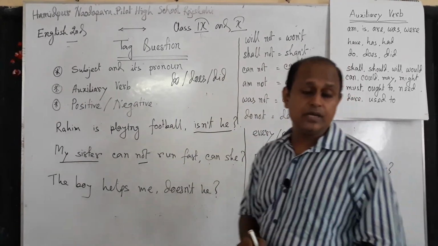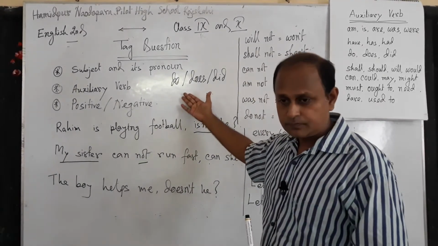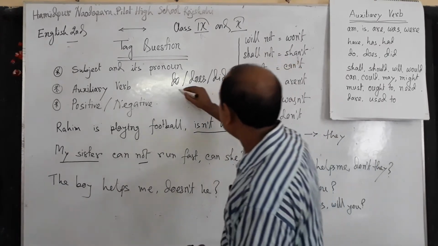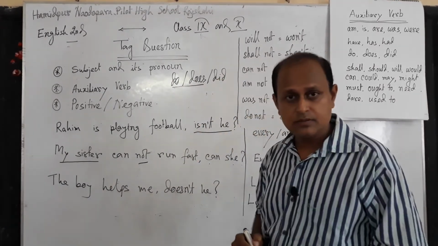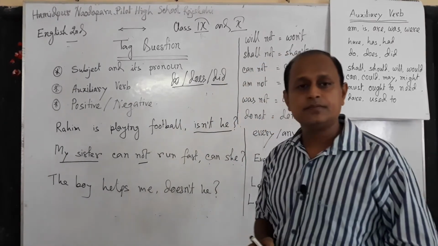Then we have to find the tense. If the sentence is present indefinite, we will use do or does. If the sentence is past indefinite, we will use did.